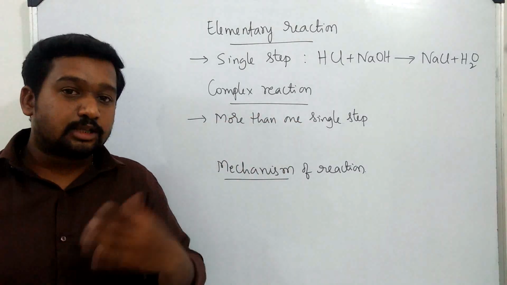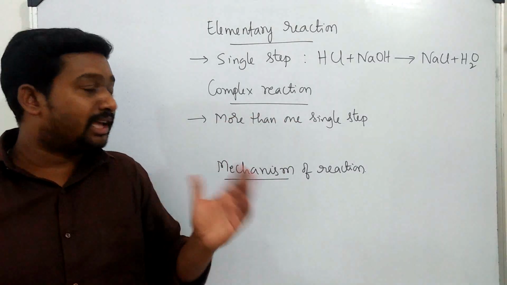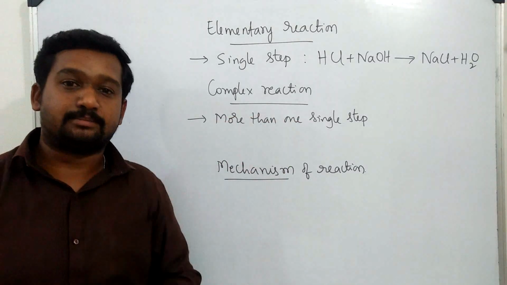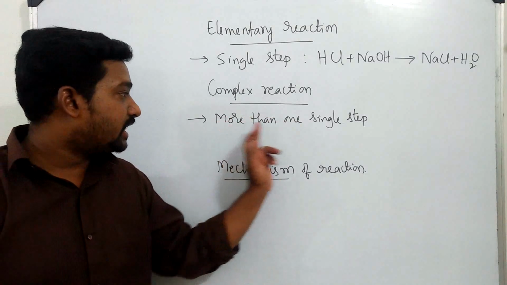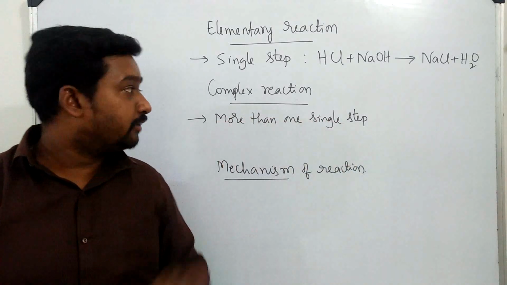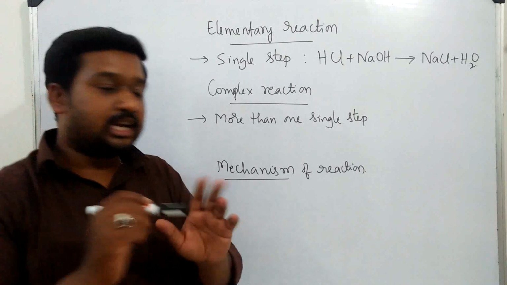Complex reactions are those which involve more than one step in their mechanism. So if a reaction has more than one step, we call it a complex reaction. Let me give an example.